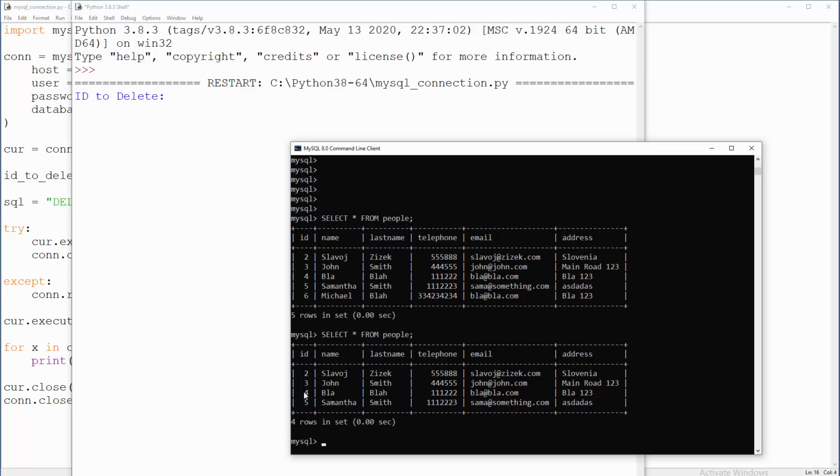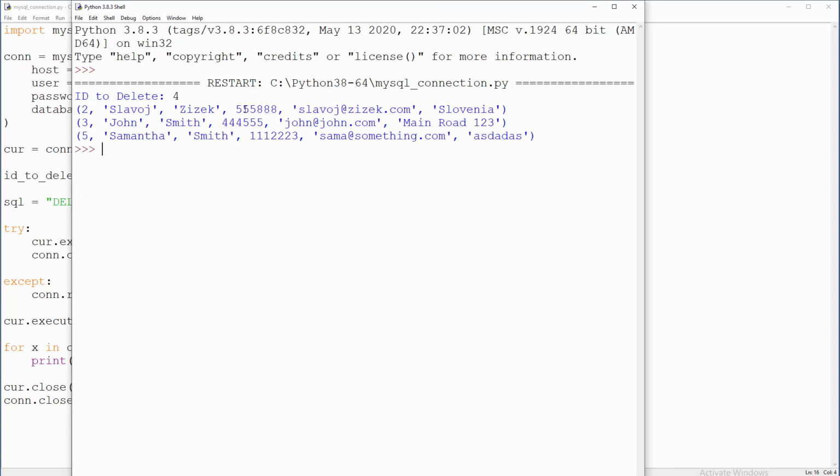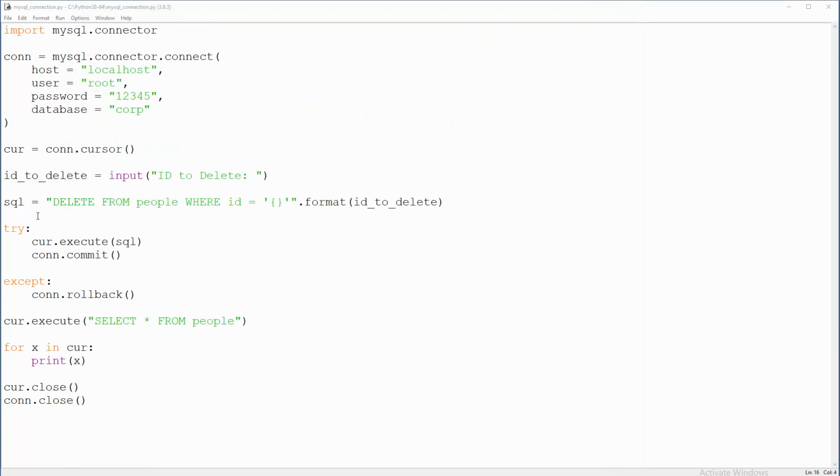Something on ID 4. So ID to delete 4, and here we are, we don't have line 4. Okay, so can we turn this, just like in the last tutorial, to constantly accept what we are going to delete? Well, sure.